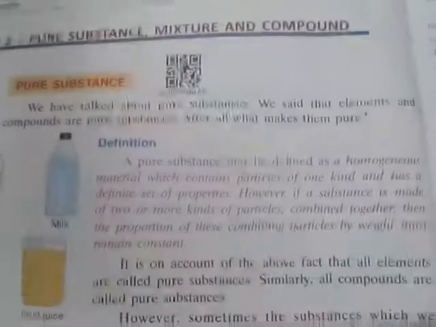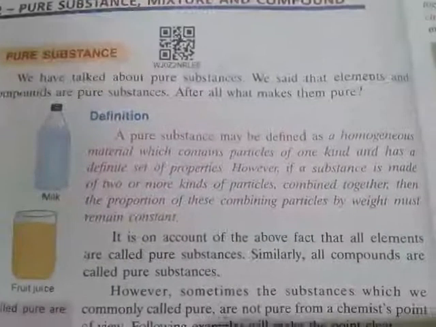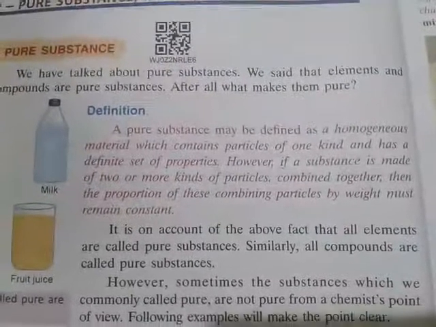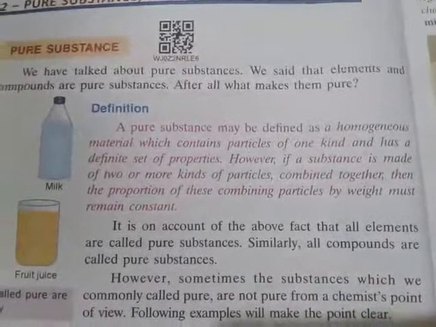That is very important. However, if a substance is made up of 2 or more kinds of particles combined together, then the proportion of these combining particles by weight must remain constant. This is a very important line.